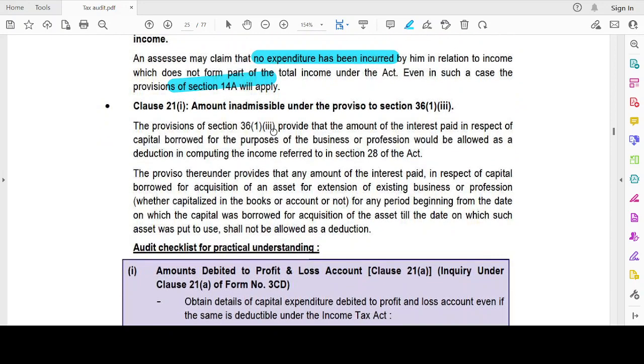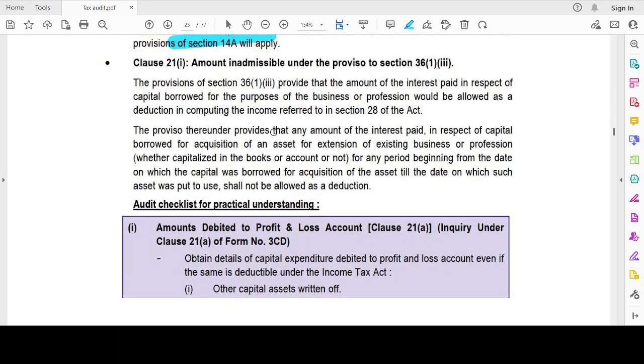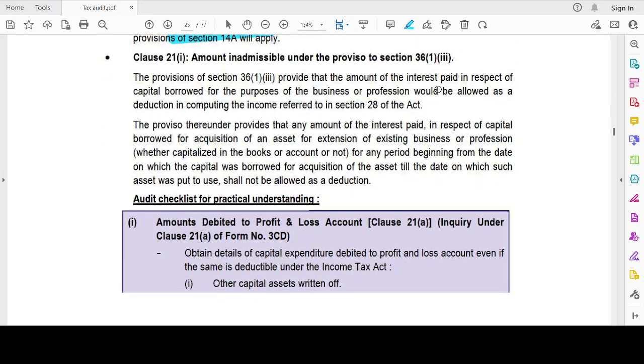The provisions of Section 36(1)(iii) provide that the amount of interest paid in respect of capital borrowed for the purpose of business or profession would be allowed as a deduction in computing the income referred to in Section 28. The proviso thereunder provides that any amount of interest paid in respect of capital borrowed for acquisition of an asset, for extension of an existing business or profession, whether capitalized in the books of accounts or not, for any period beginning from the date on which the capital was borrowed for acquisition of the asset till the date on which the asset was put to use, shall not be allowed as a deduction. See, this is an important point here.